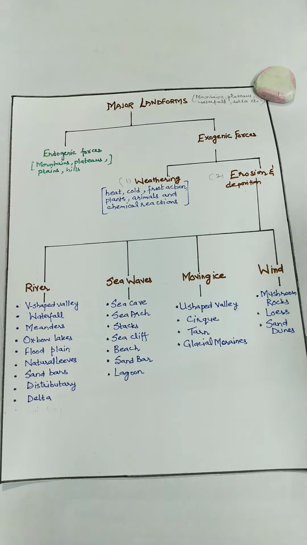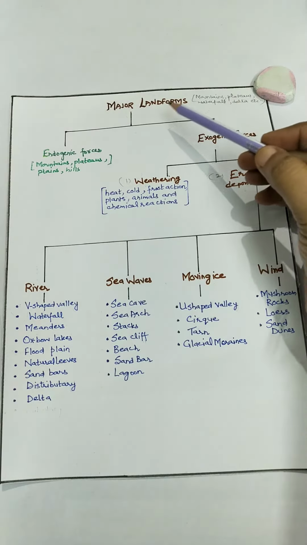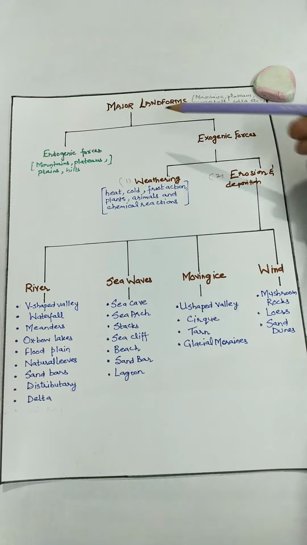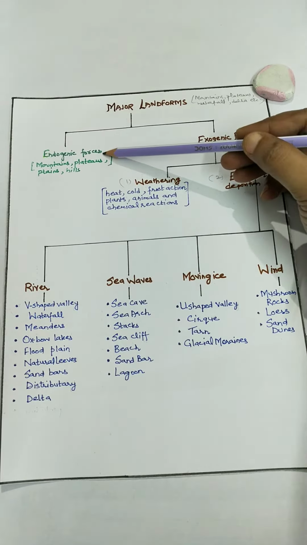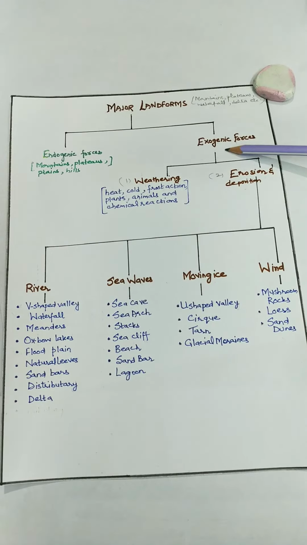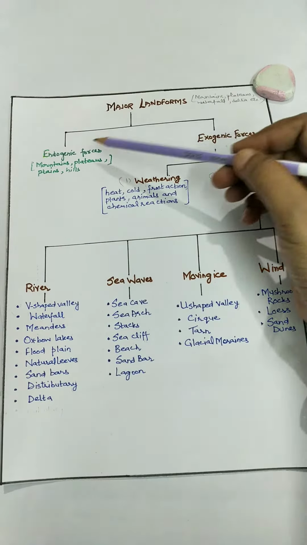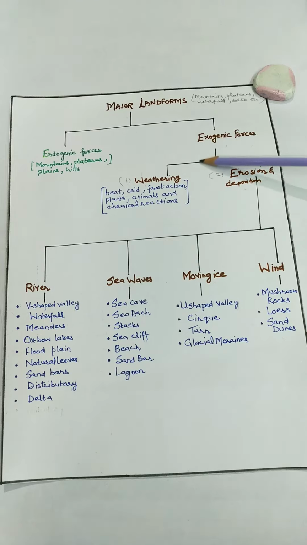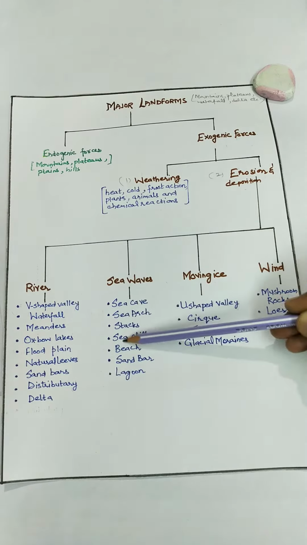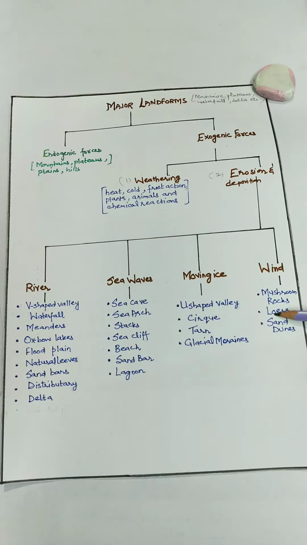See here now, children, I have explained the whole process with the help of a chart, how landforms are formed through two forces, endogenic forces and exogenic forces. We are going to study only the exogenic forces, and all these different processes lead to the formation of different landforms.